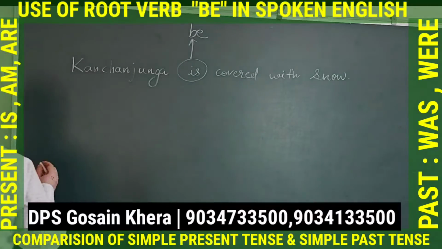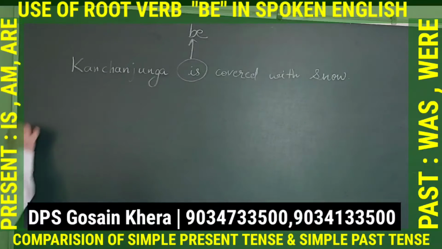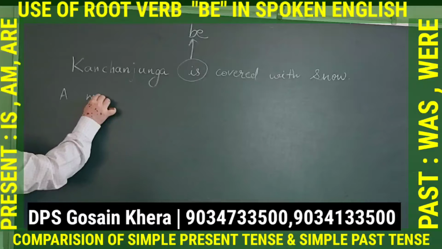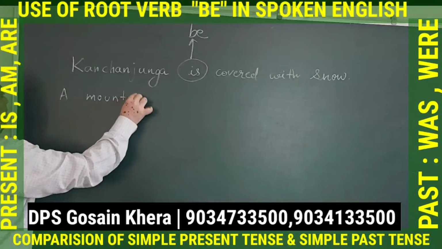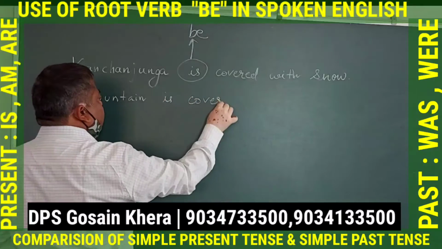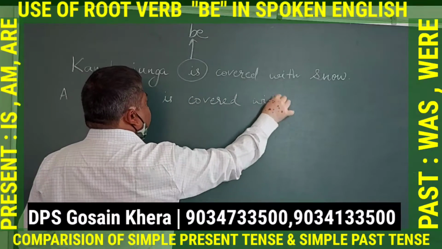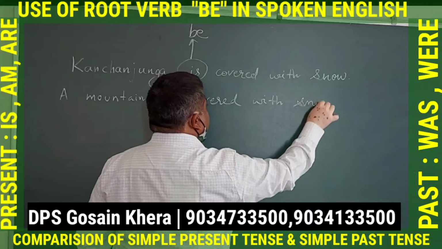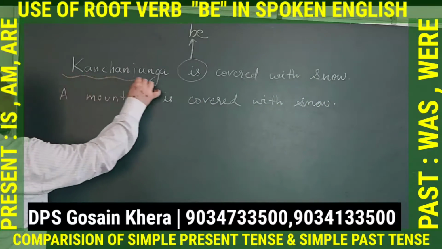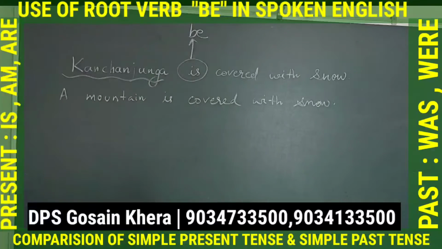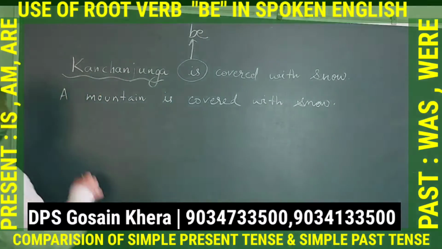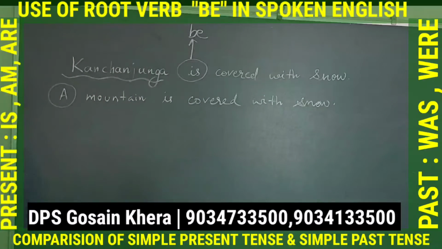Now if I use a pronoun for this, then I will not write a mountain is covered with snow, because I have already mentioned that the mountain is Kanchenjunga. If there is a previous mention of the noun, then we will not use a, but we will use the.